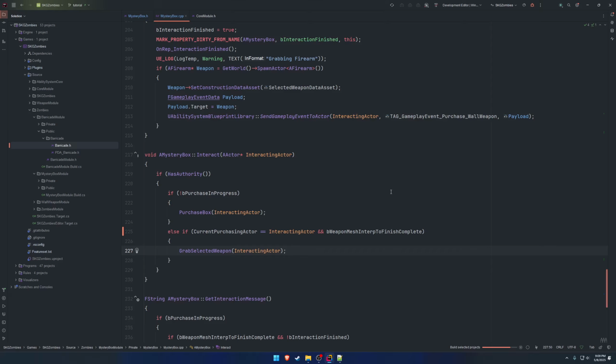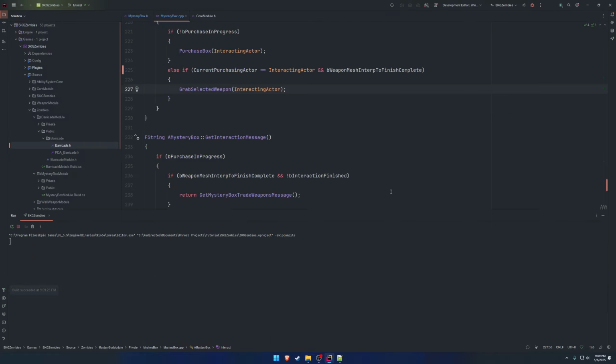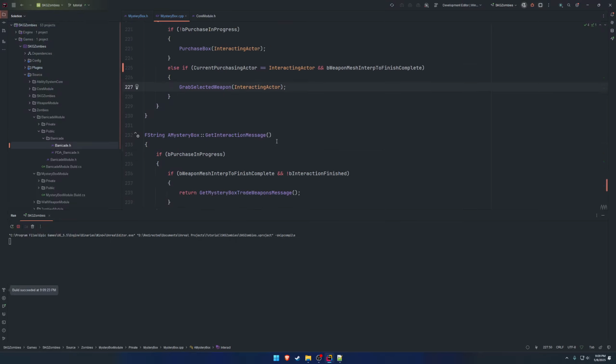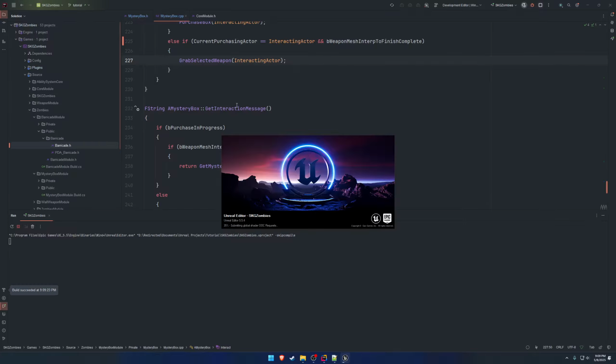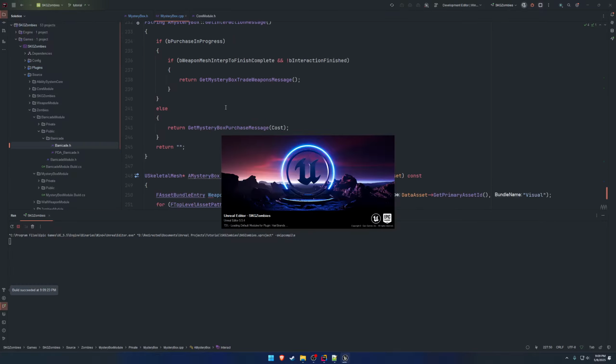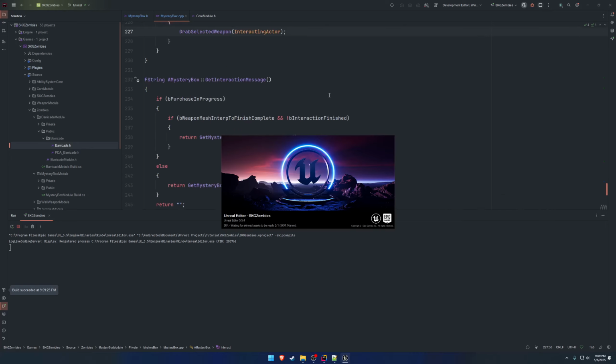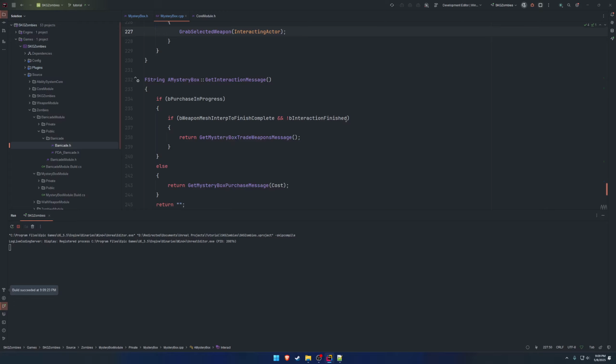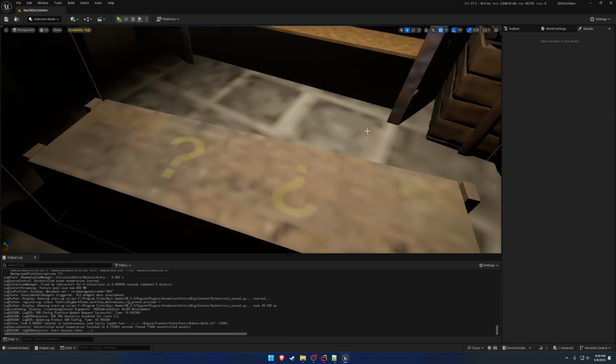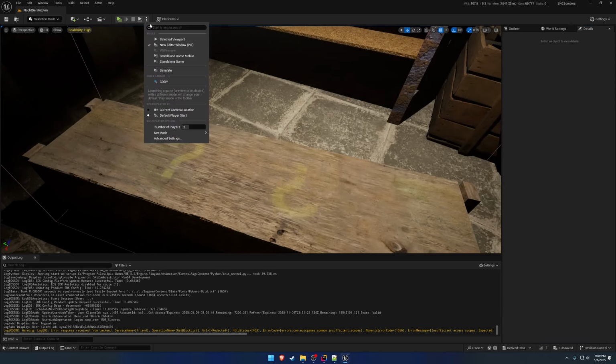This should prevent other players from being able to grab. Let's say player 1 buys the box, and then player 2 walks up to the box and tries to grab the firearm. Player 2 cannot grab player 1's firearm. Only player 1 can. So that will prevent that. But it's not going to resolve the interaction message, which I want to hide, the trade weapons message here, more or less as an indicator that, hey, we just can't grab it. So we're not even prompted, if that makes sense.